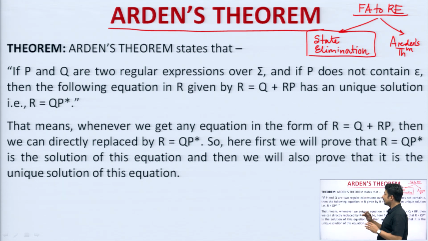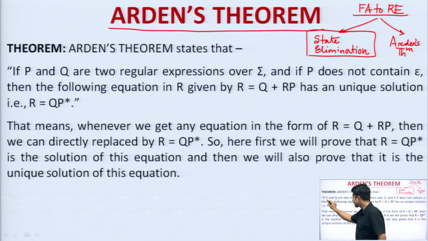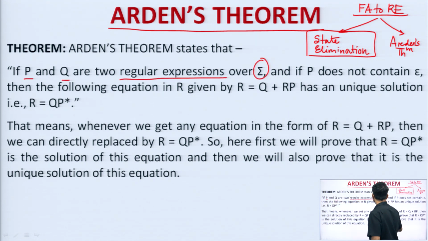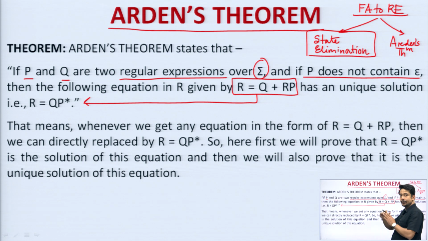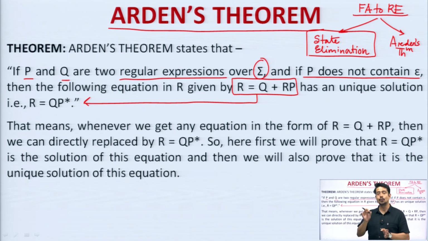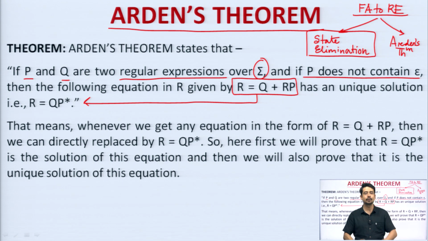Generally, Arden's theorem states that if P and Q are two regular expressions over any input alphabet, and if P does not contain epsilon, then the following equation in R, that is R equals Q plus R P, has a unique solution, and that is R equals Q P star. That means, in the right hand side, Q plus R P will be replaced by Q P star. So your expression will simplify and you will get an authentic expression.